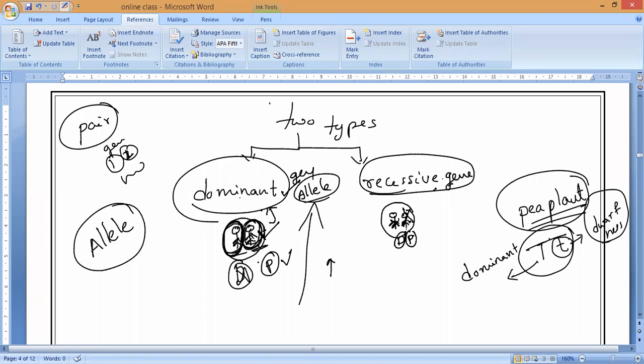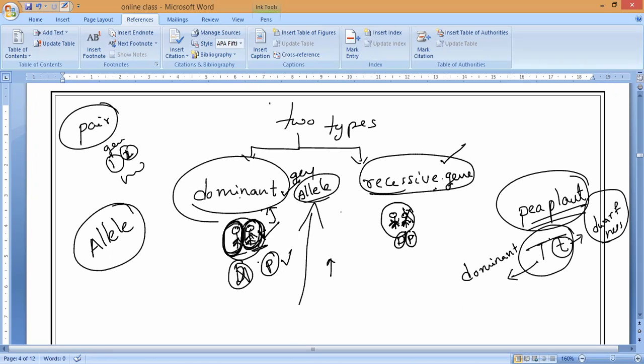So any gene that can take the decision only when it has a pair of another similar identical gene is what we call a recessive gene.